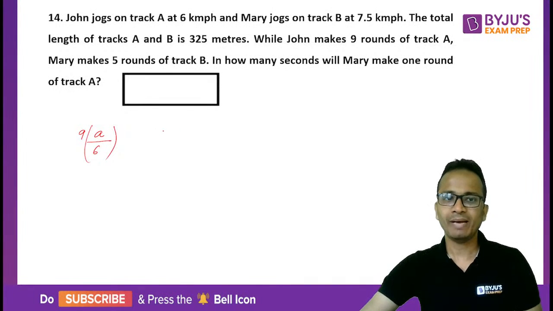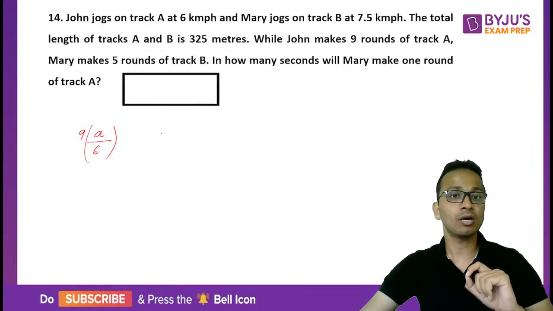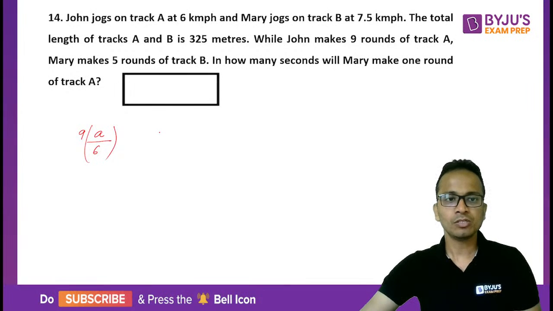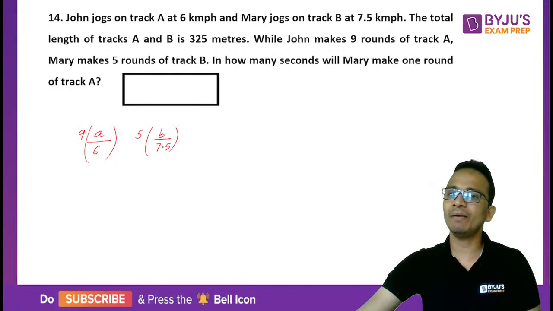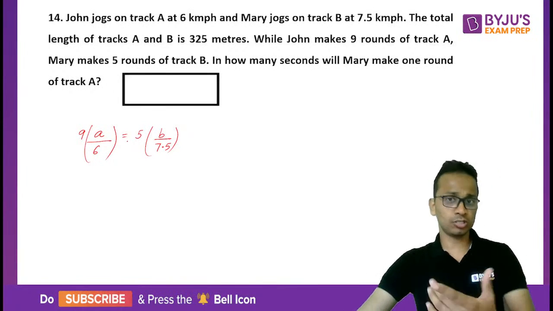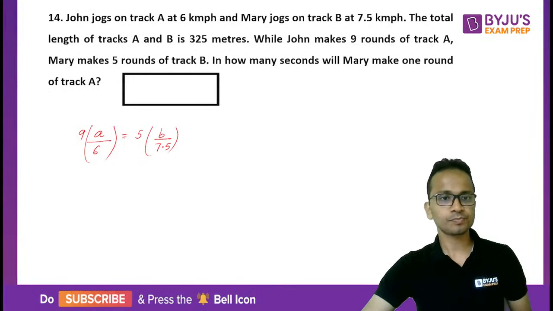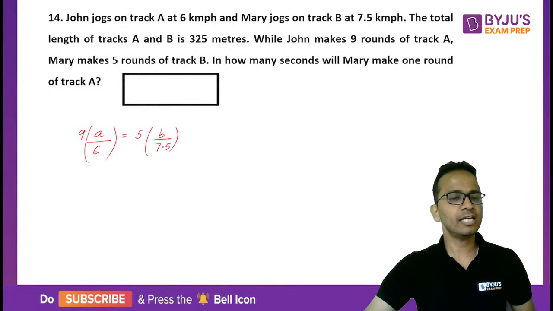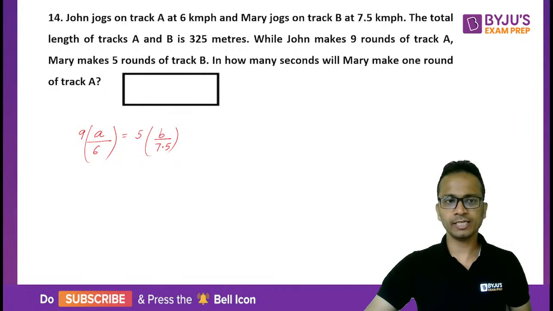So Mary is running on track B. So distance upon the speed of Mary, multiplied by the number of rounds, which is 5, is the time taken by Mary. And I can equate these two because the question says so. Okay. Now there will be some cancellations on both sides.